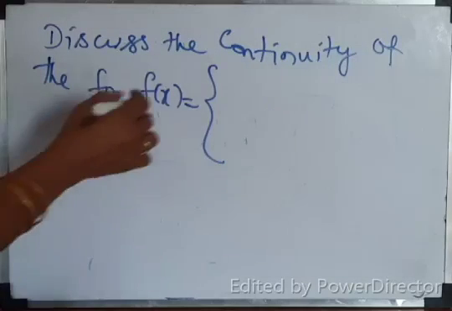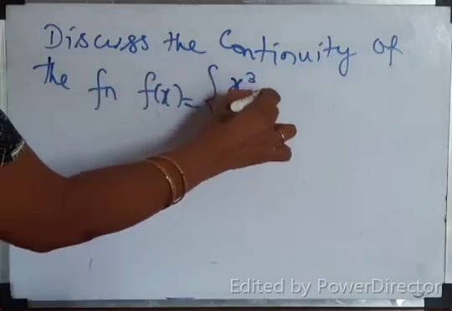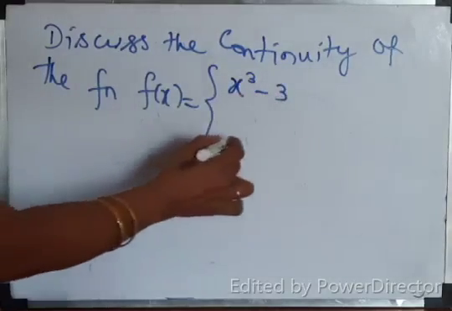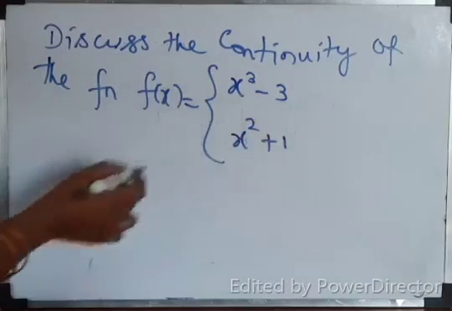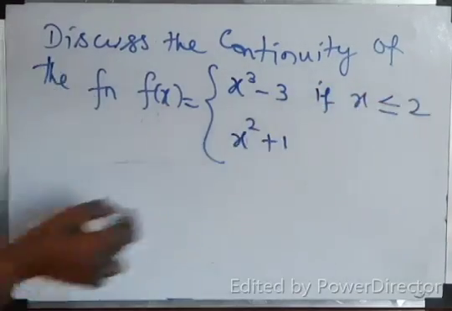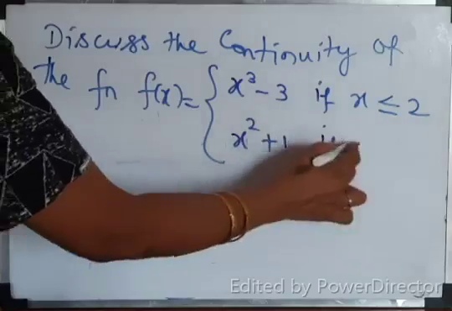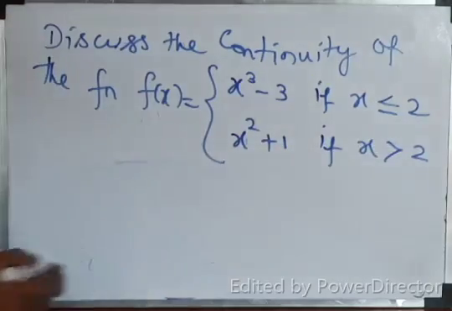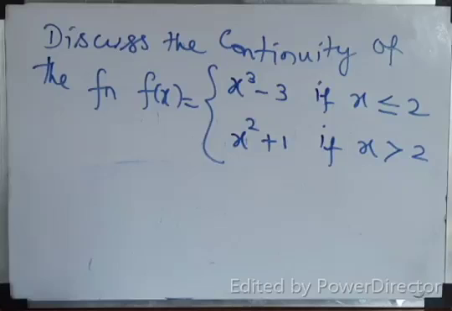The function f of x equal to x cube minus 3 if x less than or equal to 2, and x square plus 1 if x greater than 2. This is the question.